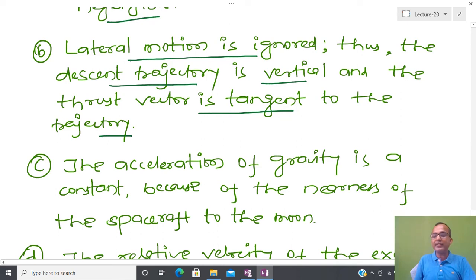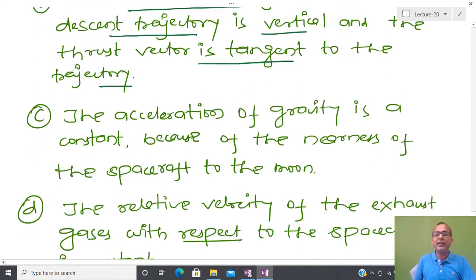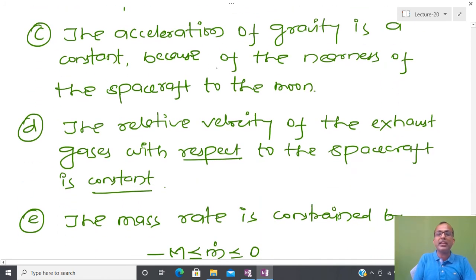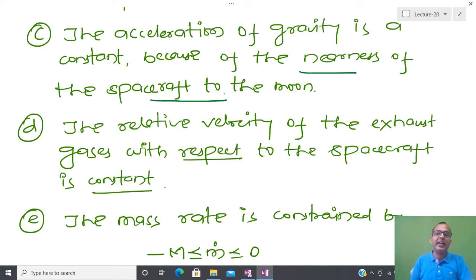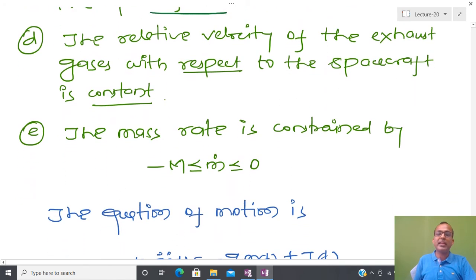Another assumption is that the acceleration of gravity is constant, because of the nearness of the spacecraft. Most of the time, when our spacecraft is a few kilometers from the moon, we start our soft landing, so we assume that the gravitational constant at that distance remains constant, and the relative velocity of exhaust gases with respect to the spacecraft is constant.